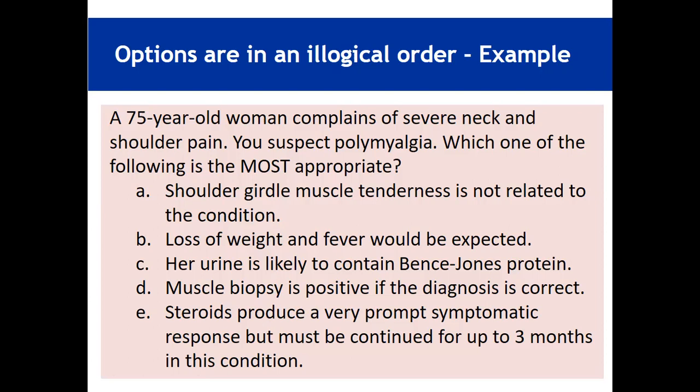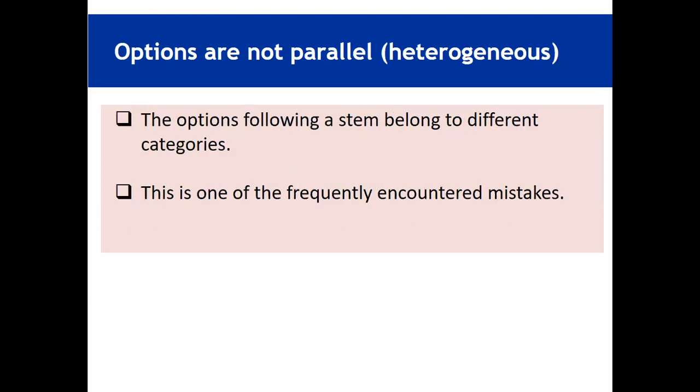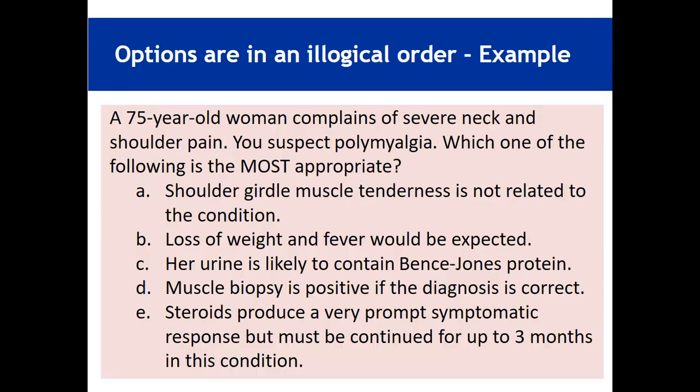All the options should be related to investigation, or all to management, or all to signs and symptoms, or all to clinical features and manifestations. If we follow that, then we can say that there is homogeneity in the options. This is the term for the flaw when there is heterogeneity in our options.